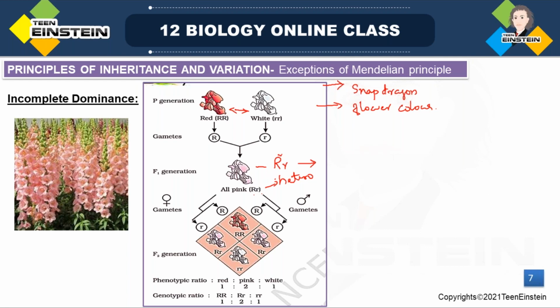Even though this allele was dominant, it did not express completely over the recessive allele. Both are present, but the dominant character was not completely expressed. So there is an intermediate phenotype in the F1. The flowers were all pink.